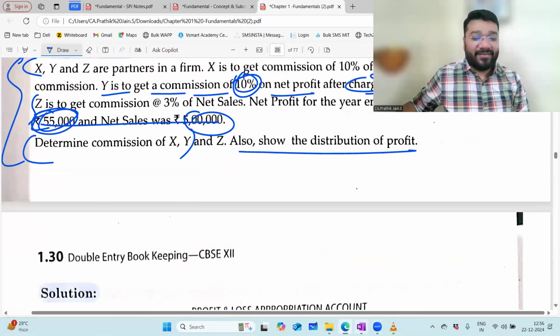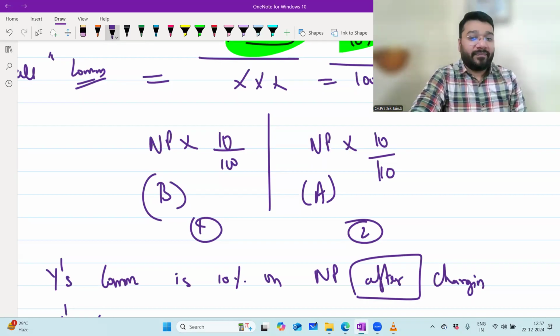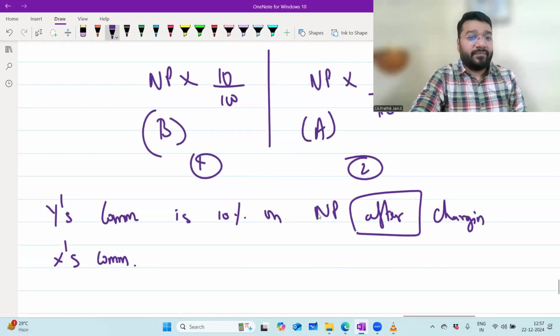After charging commission, obviously that's the person's commission. At least she's attempting, no? Why are you distracting her? And here they said after X's commission. So that means they didn't say after Y's commission, which basically implies that.